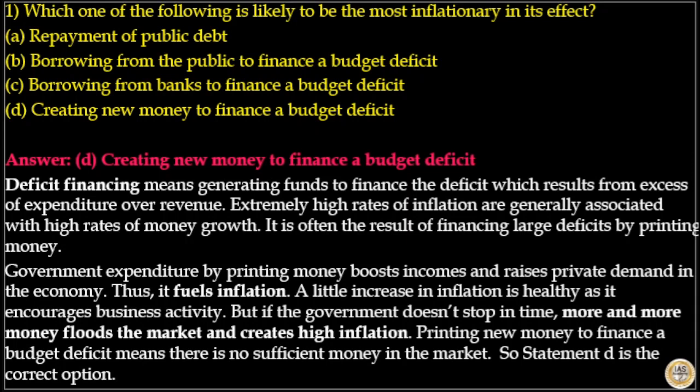Government expenditure by printing money boosts incomes and raises private demands in the economy. Thus it fuels inflation. A little increase in inflation is healthy as it encourages business activity. But if the government doesn't stop in time, more and more money floods the market and creates high inflation. Printing new money to finance a budget deficit means there is too much money in the market. So option D is the correct option.